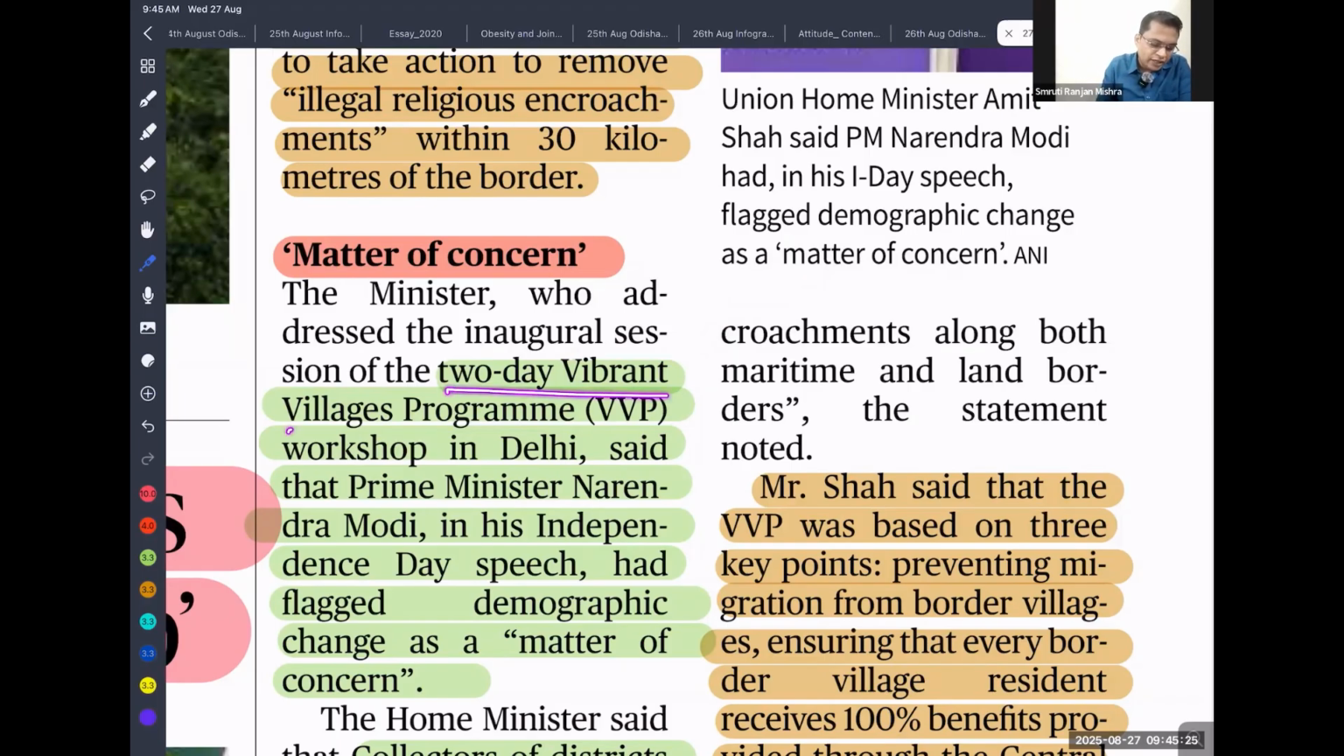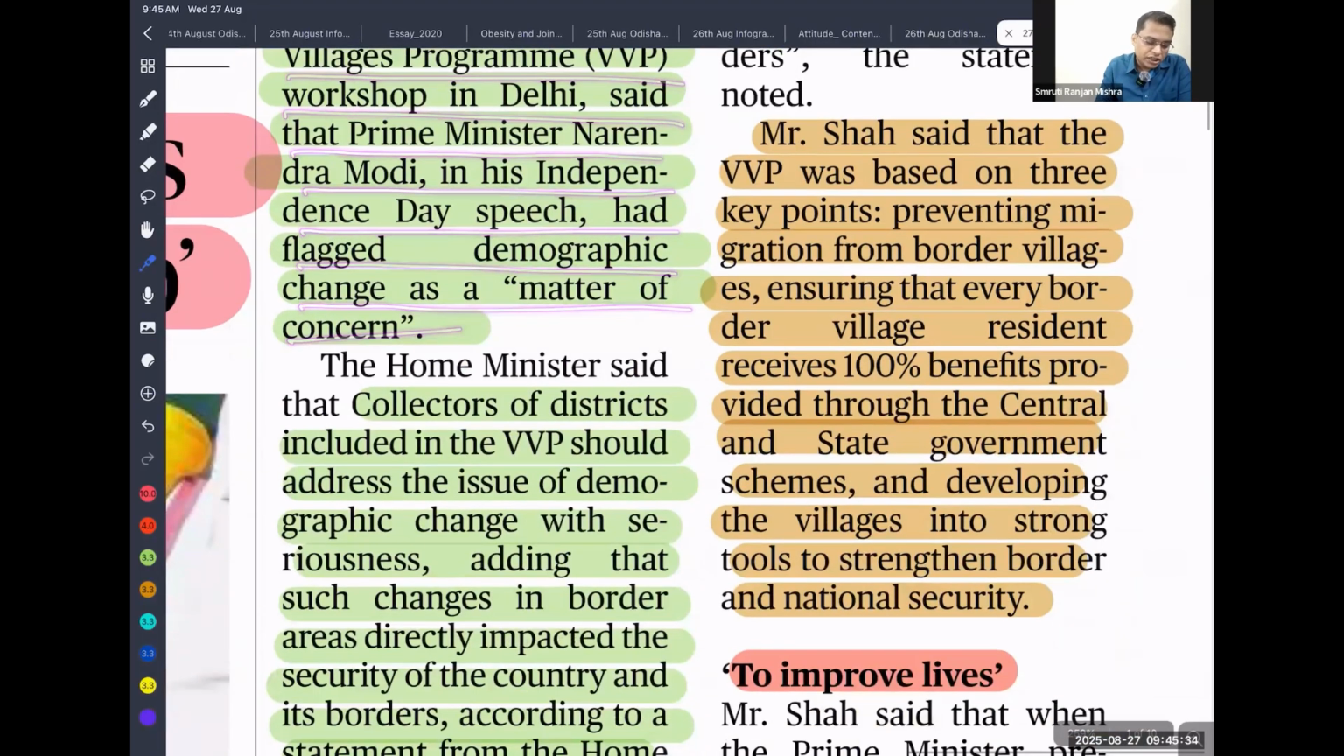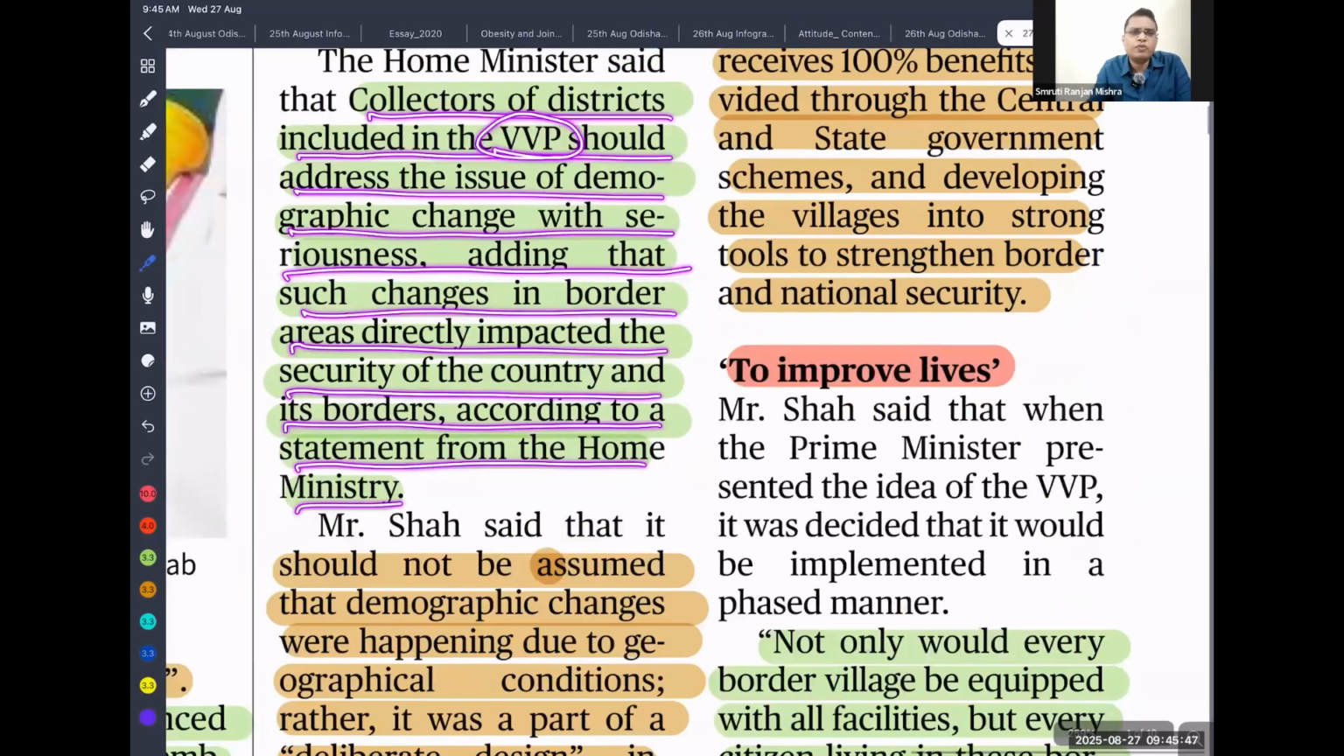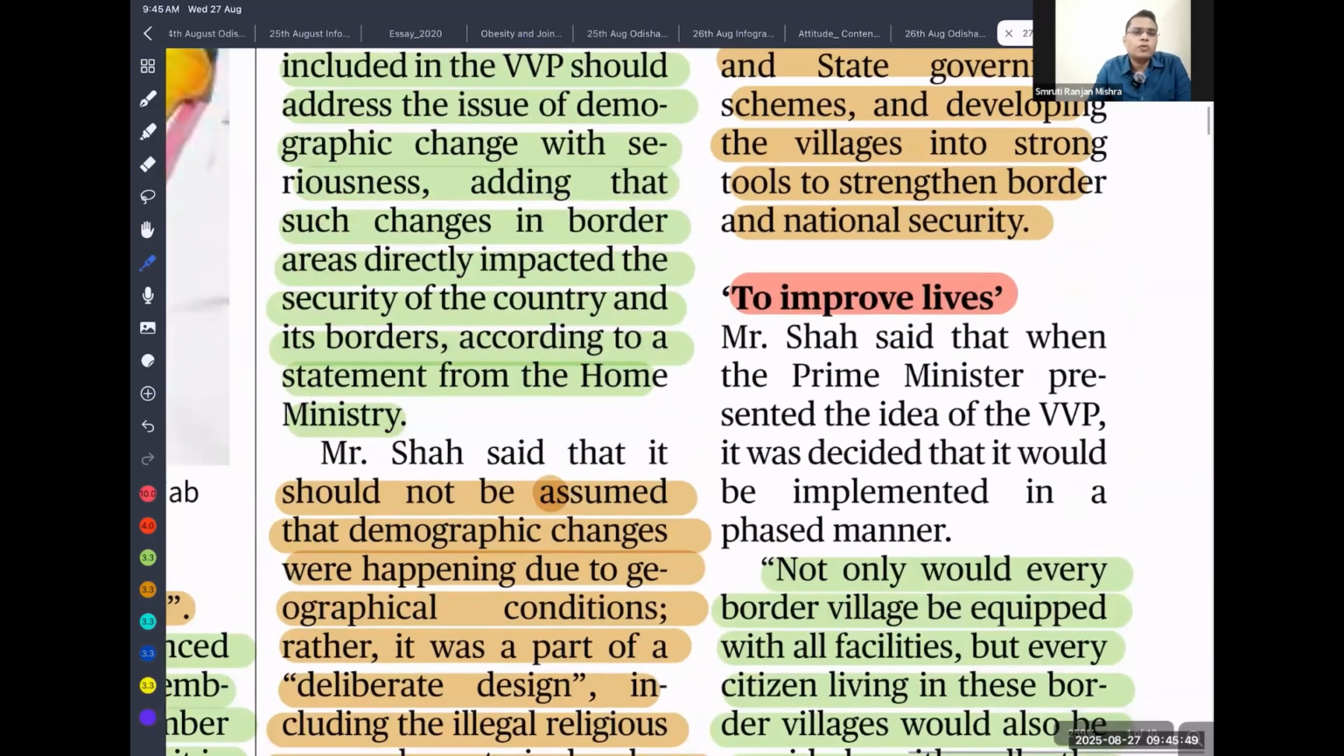At a two-day Vibrant Villages Programme workshop in Delhi, it was noted that Prime Minister Narendra Modi, in his Independence Day speech, flagged demographic changes as a matter of concern. The collectors of the districts covered by the Vibrant Villages Programme should address the issue of demographic changes with seriousness, adding that such changes in border areas directly impact the country's security and border, according to a statement by the Ministry of Home Affairs. We have seen that in border areas, if uncontrolled migration happens, it also leads to illegal activity, drug trading and weapon trading. That is going to impact our security also.